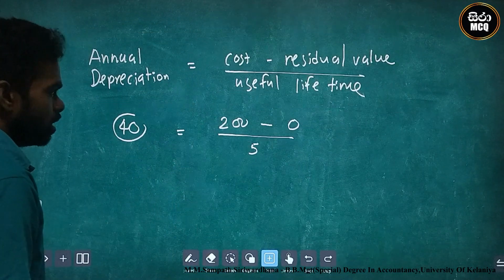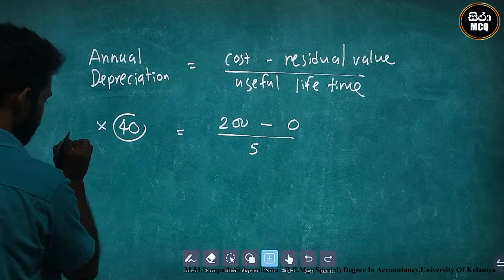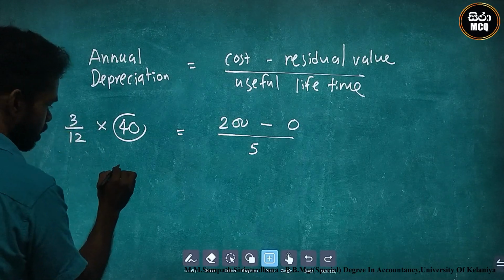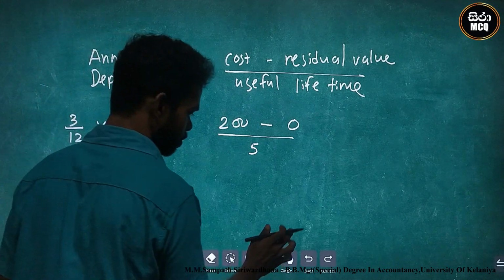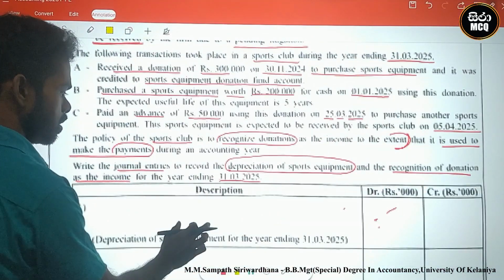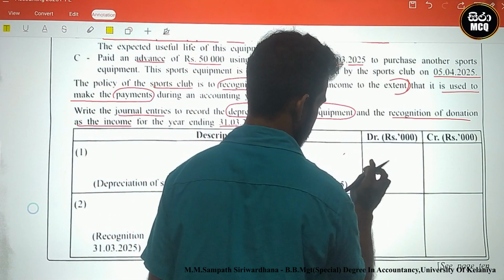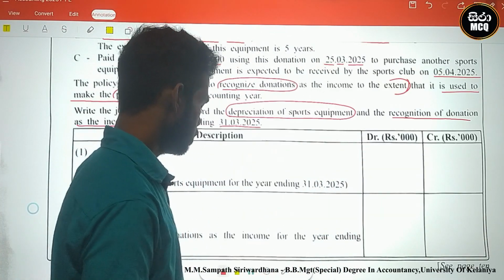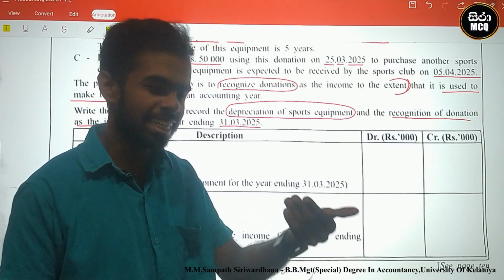Therefore we calculate from the annual depreciation: 40 divided by 12 multiplied by 3 is 10. This is the depreciation expense. What is the double entry? Depreciation expense debit, accumulated depreciation credit, 10.